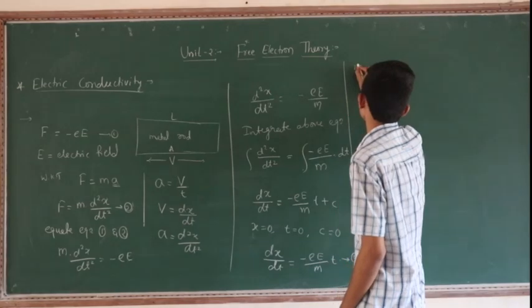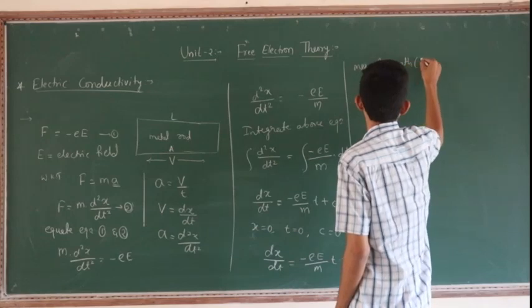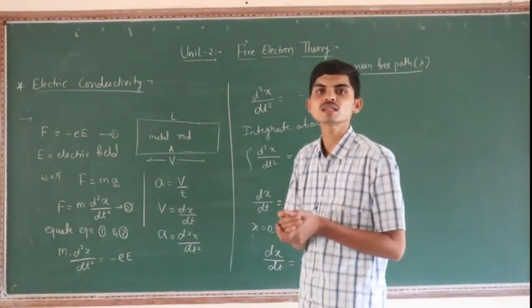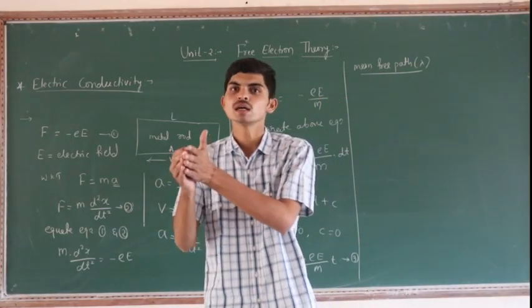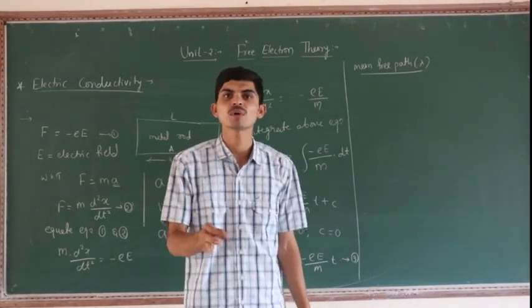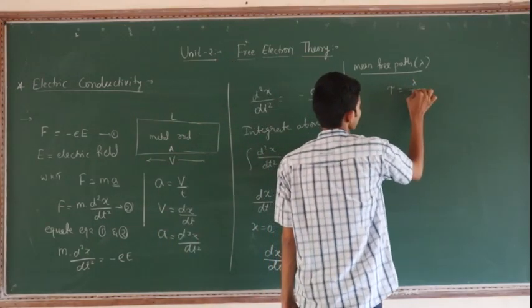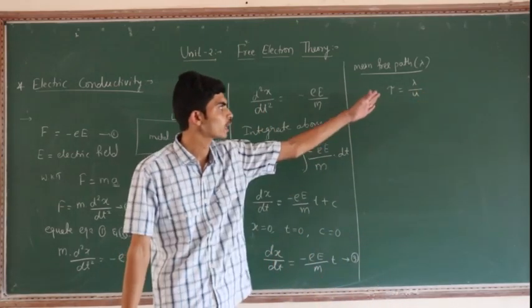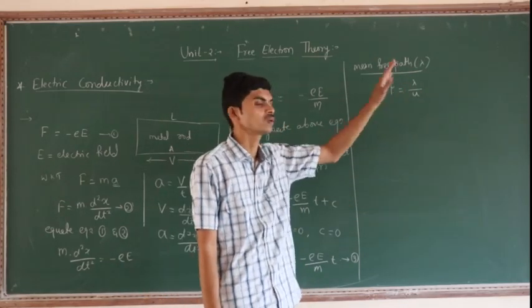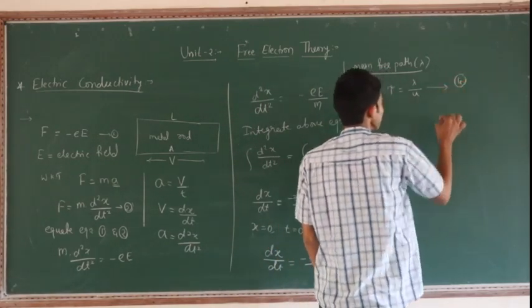Next, mean free path, that is lambda. What is mean free path? The mean free path is nothing but the distance between successive collisions. At the mean free path, what is the time interval? The time interval is given by lambda divided by u. u is the velocity of the electrons and lambda is the mean free path, and tau is the time interval. Once we get this, it is equation number 4.